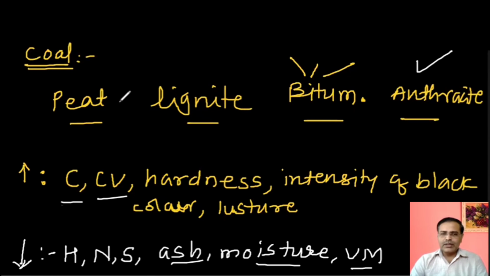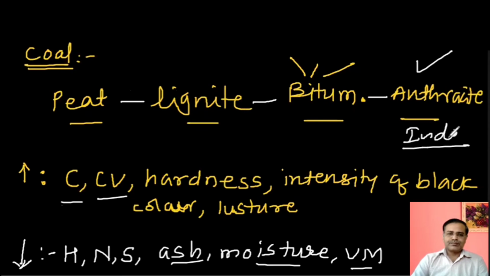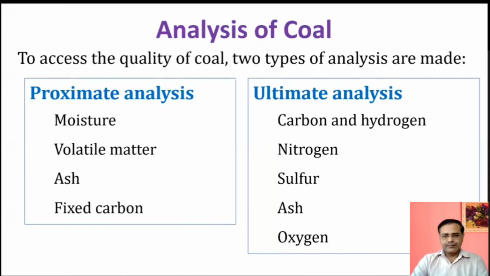Okay, just remember the sequence: peat, lignite, bituminous, and then anthracite. Anthracite is very good quality coal and it is used in industrial applications. Okay, so let us proceed further with the analysis of coal.